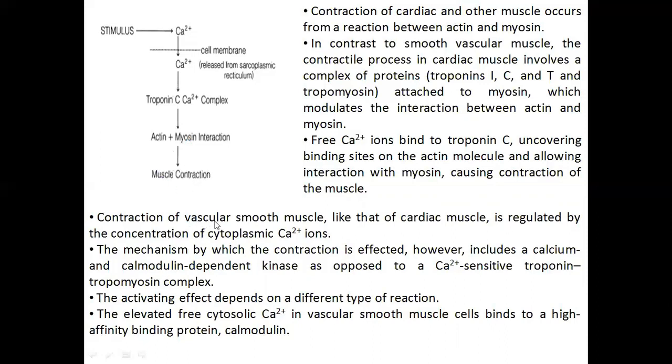The contraction of vascular smooth muscle, like that of cardiac muscle, is regulated by the concentration of cytoplasmic calcium ions. The mechanism by which the contraction is effected, however, includes a calcium and calmodulin dependent kinase as opposed to a calcium sensitive troponin-tropomyosin complex. The activating effect depends on a different type of reaction. The elevated free cytosolic calcium in vascular smooth muscle cells binds to a high affinity binding protein, calmodulin.